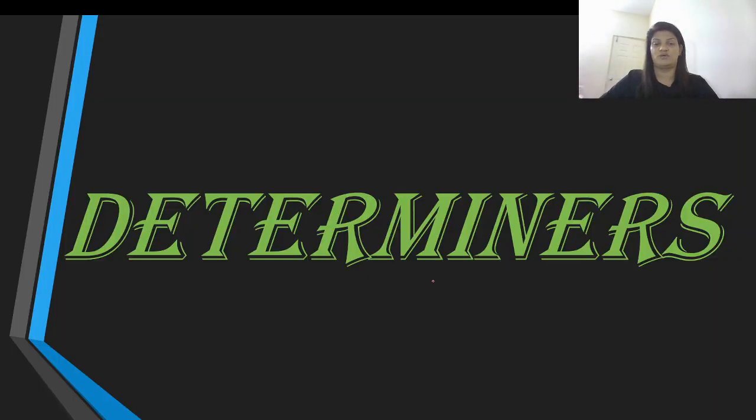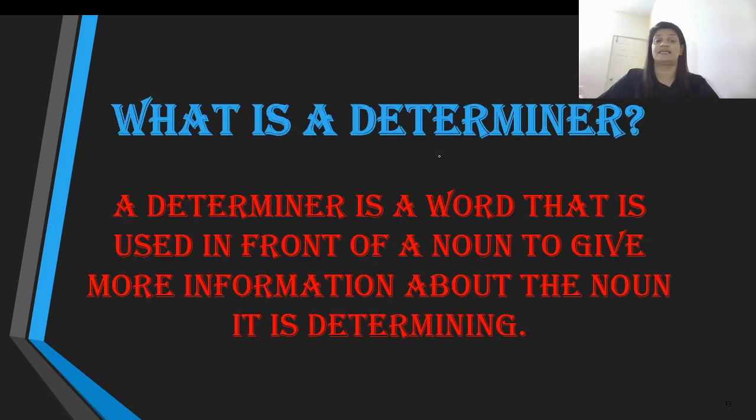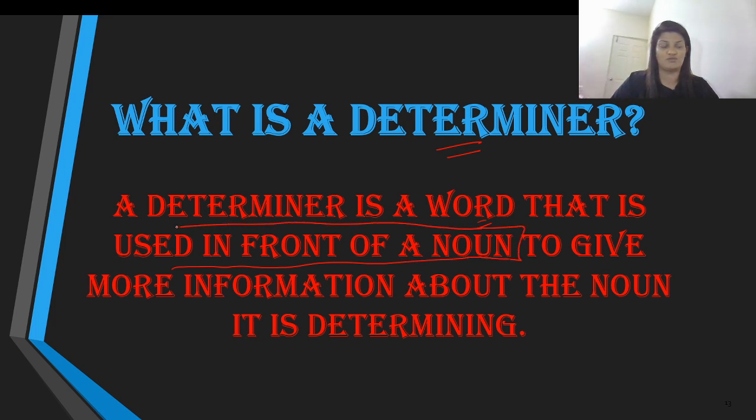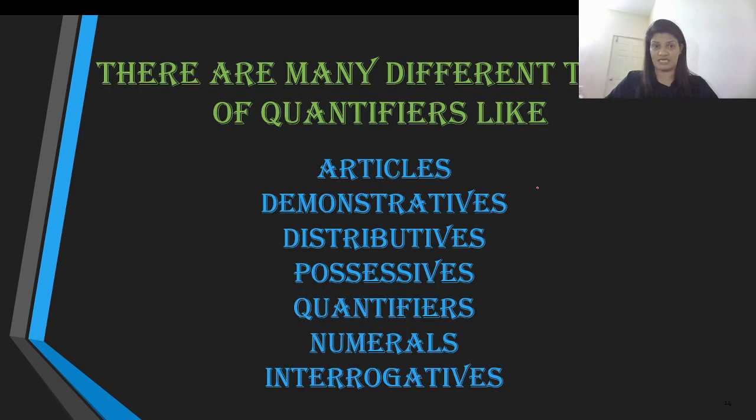Now let us proceed towards today's video, which is on determiners. Now the first question that I always ask is, what is a determiner? Well, a determiner is a word that is used in front of a noun to give more information about the noun it is determining. Focus on the statement that I said, used in front of a noun. This is what is going to be focused a lot while you are learning the determiners in this video. Remember, determiners are all those words that come right in front of the nouns. There are many types, in fact.